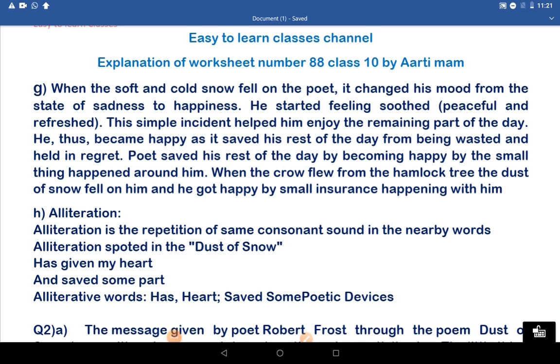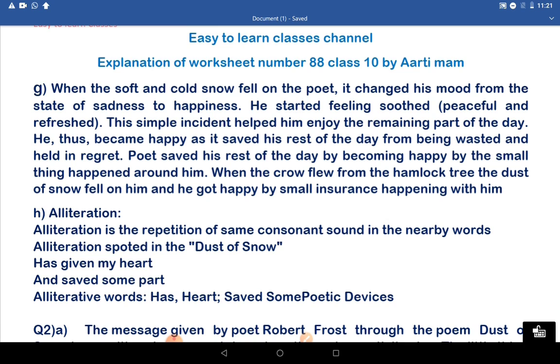See, alliteration means the repetition of the same consonant sound in nearby words. Alliteration in Dust of Snow is in the lines: has given my heart and saved some part. So has and heart are alliteration, and saved some part is also an example of alliteration.